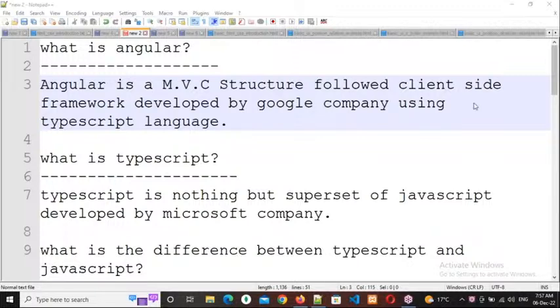Definitely, Srinivas. Tomorrow class I will explain what the system requirements are. Or else, if I give the introduction to MVC structure tomorrow, if possible I will give it then. Or else whenever the TypeScript class starts, first I will tell the system requirements only, and then only we will install TypeScript. After tomorrow, you will understand that.